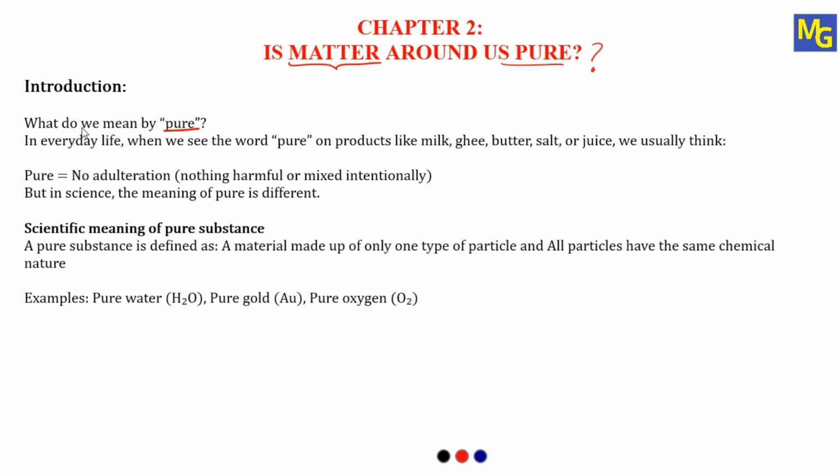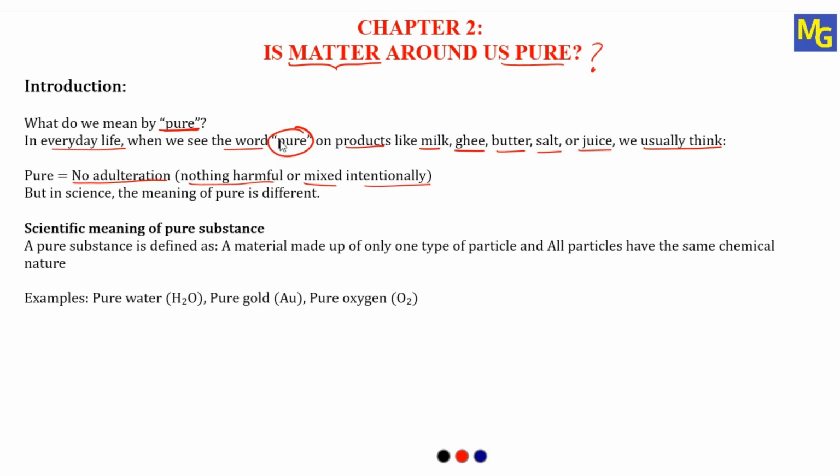The chapter introduction starts with what we mean by pure. In everyday life, when we see the word pure on products like milk, ghee, butter, salt, or juice, we usually think pure means no adulteration. No adulteration means nothing harmful is mixed in intentionally. So what is the meaning of this in our day-to-day life?